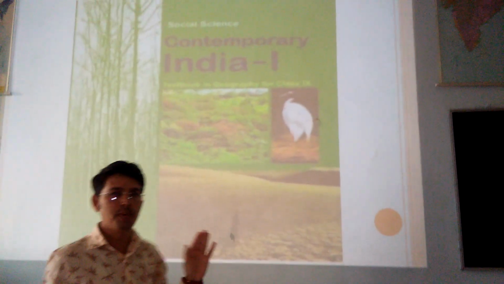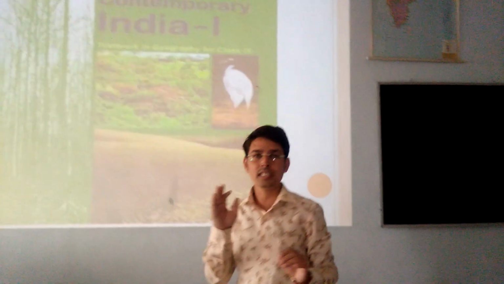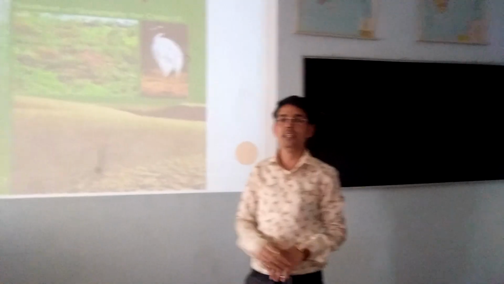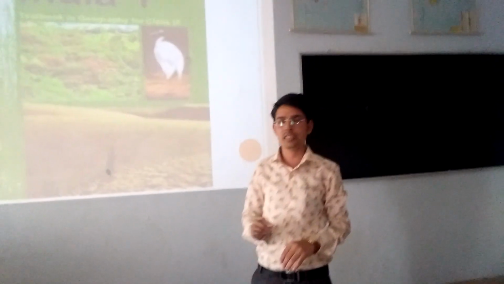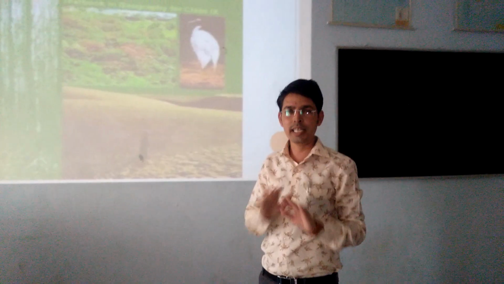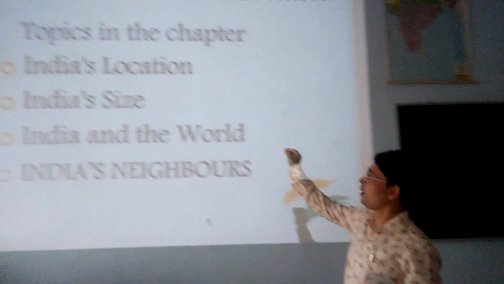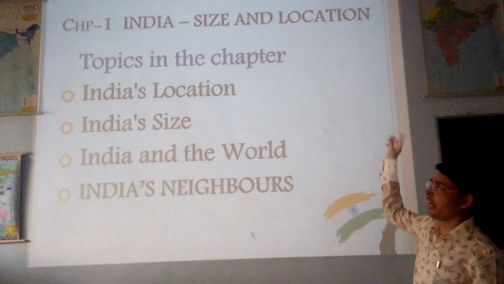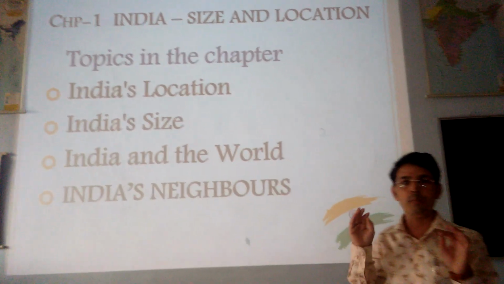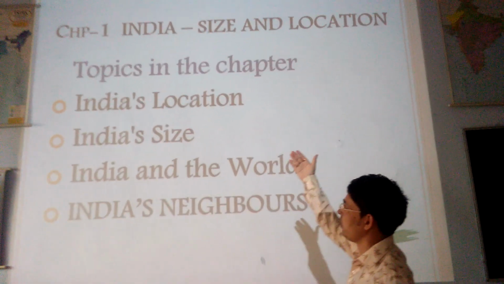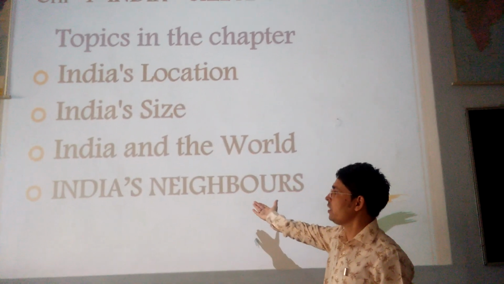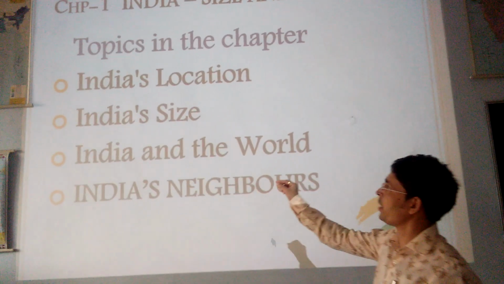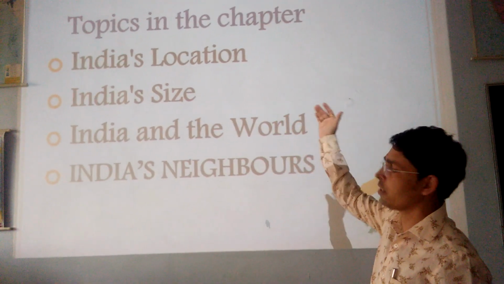In this textbook, we are going to talk about the 6 major chapters. In that, today I am going to discuss with you, to make it easy learning. The first chapter name is India's size and location. For your better understanding, I have divided the chapter into 4 subtopics. The first topic is talking about India's location.